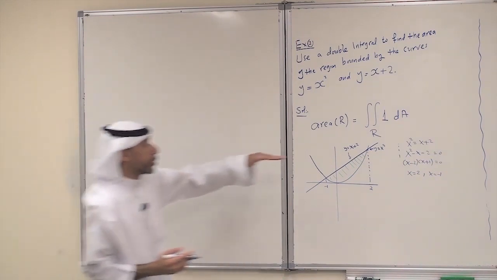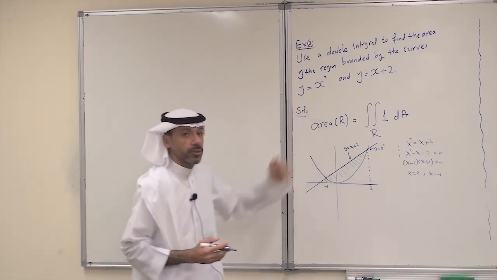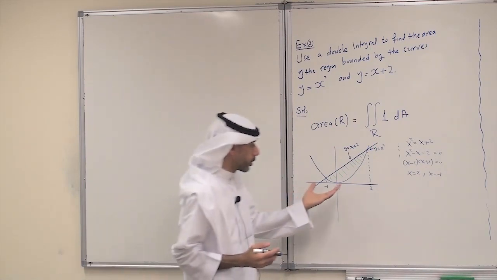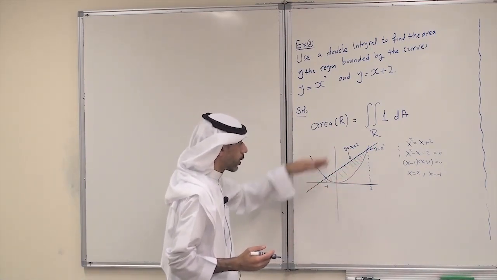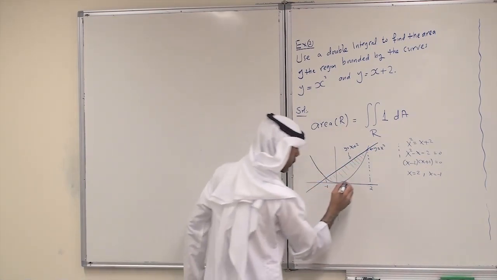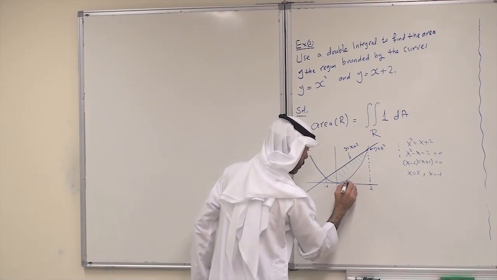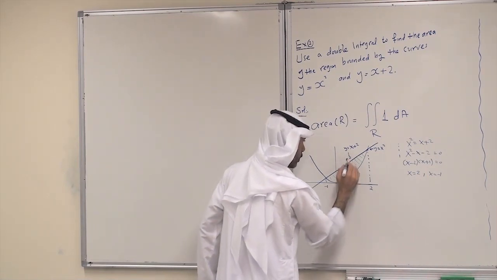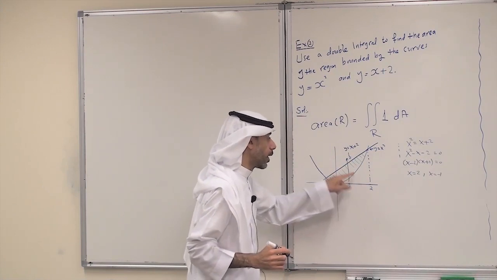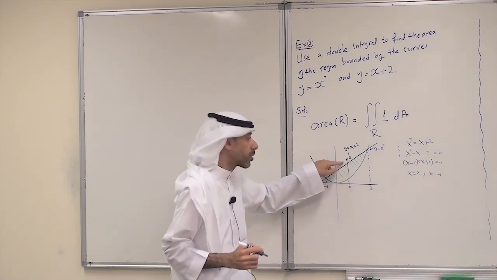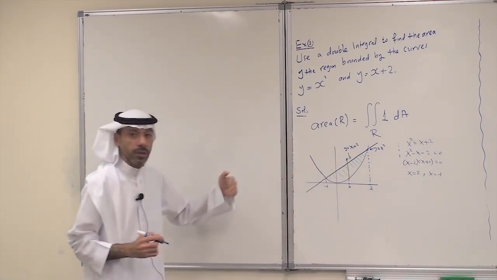Now to set up the limits of integration, what type of a region is this one? Notice here this is the lower and this is the upper. So if you take any x here, I always enter the region through the lower, the parabola, and leave it through the line. So it is really a type 1 region.